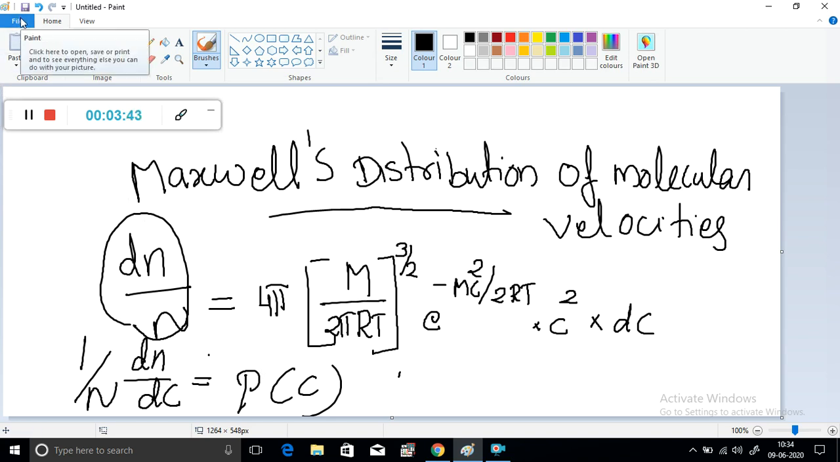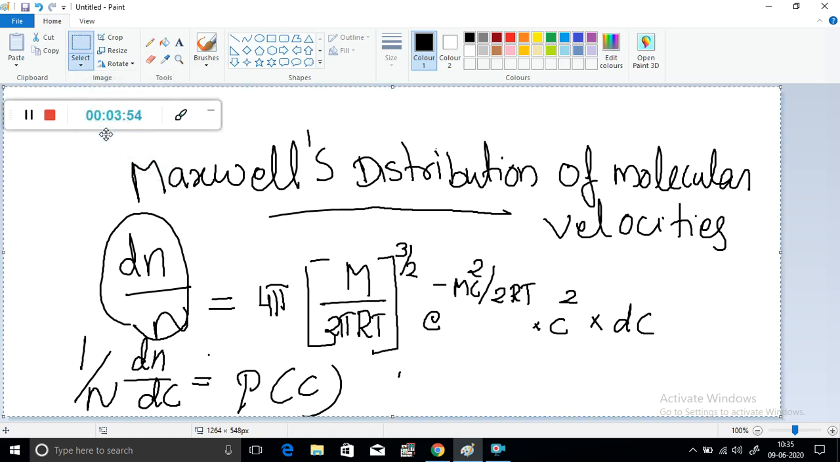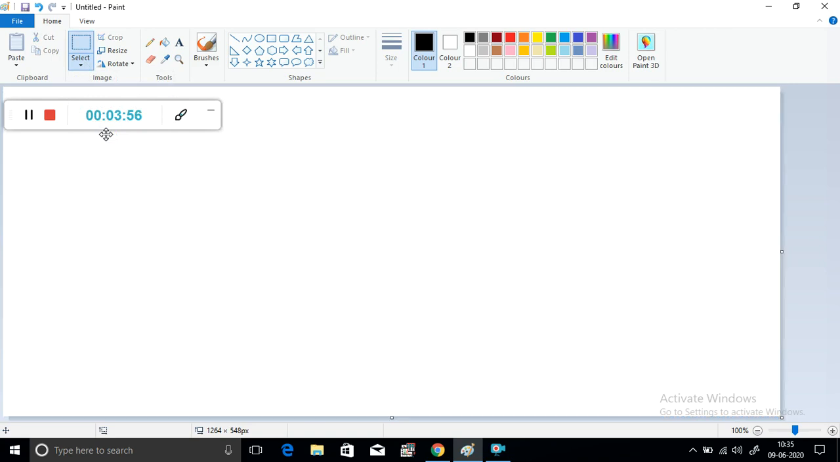Next, the significance of Maxwell's equation and the effect of temperature.